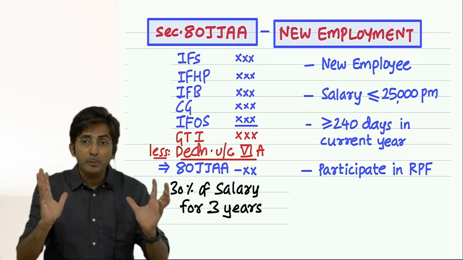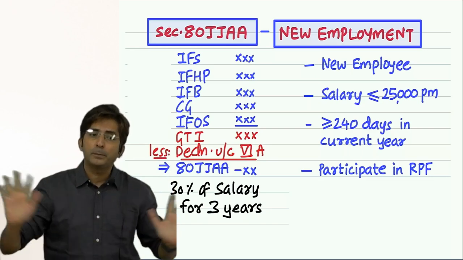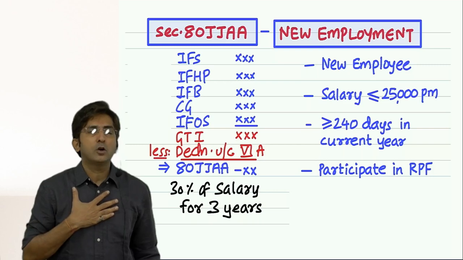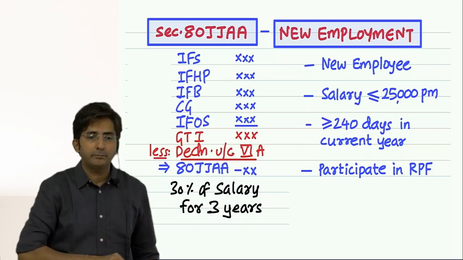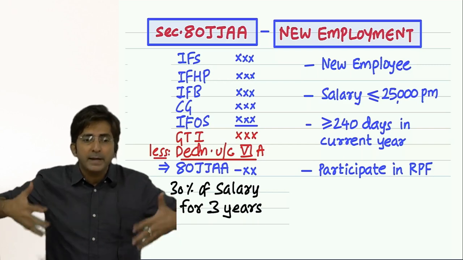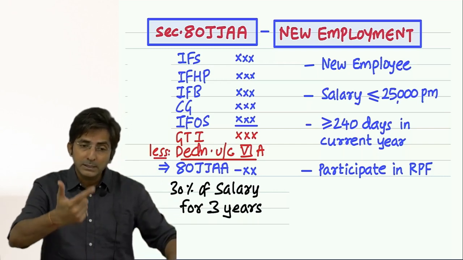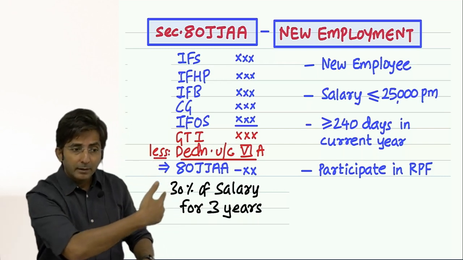See, unemployment will be actually solved when they become employed for a longer period. Yes, government is not expecting you to keep an employee for a lifetime, but they should be on your payroll on a permanent basis. And an employee is called a permanent employee once he starts participating in RPF.